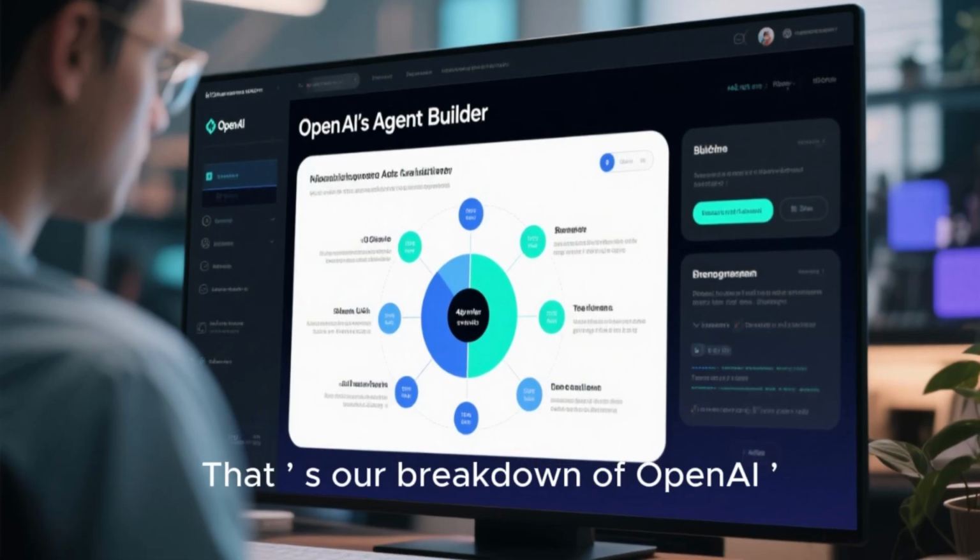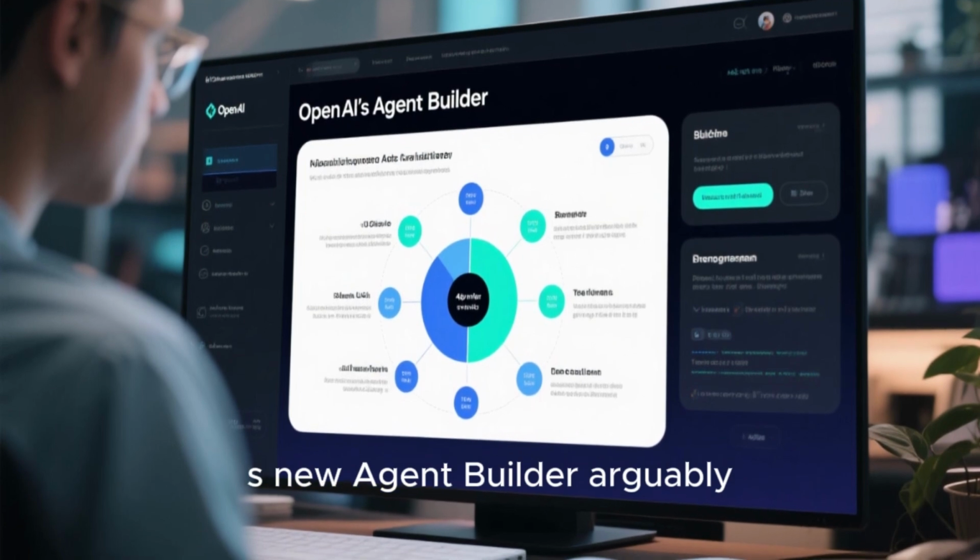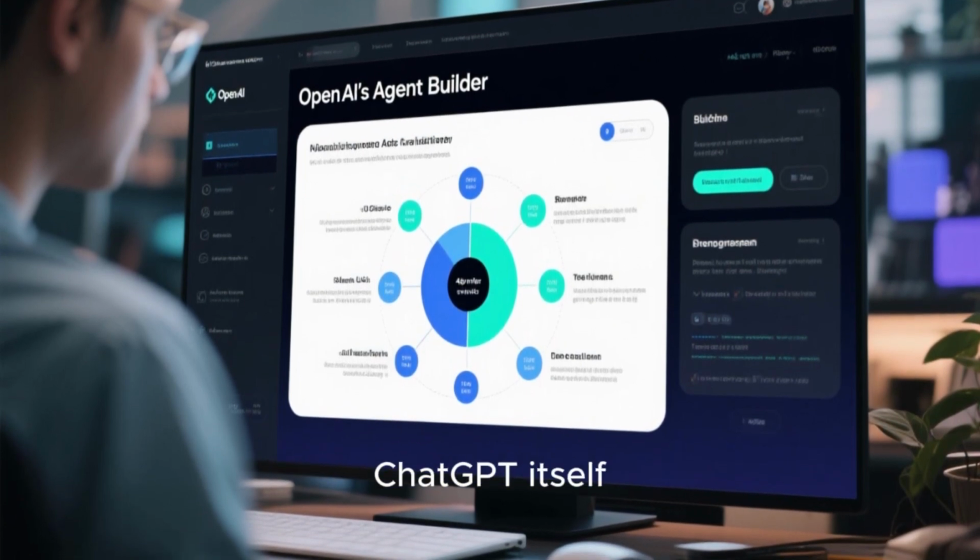That's my breakdown of OpenAI's new Agent Builder, arguably the biggest shift in AI since ChatGPT itself.